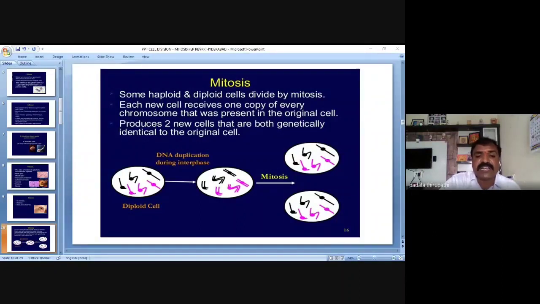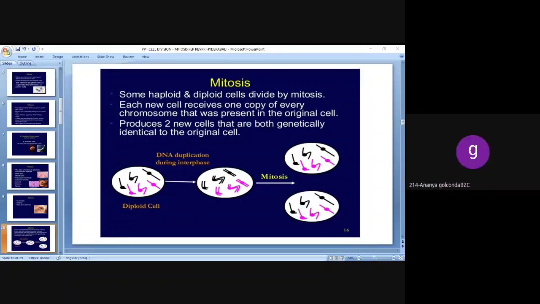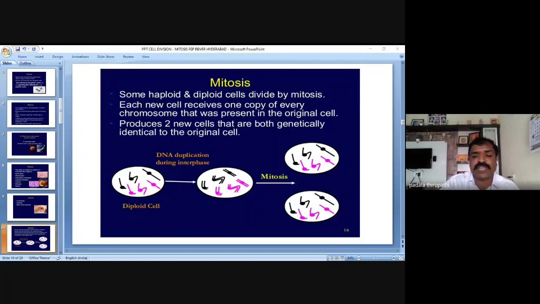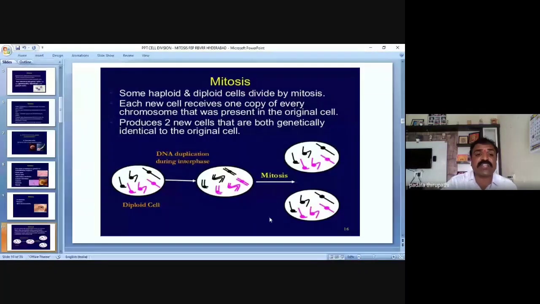They are genetically and morphologically identical. The diploid cell contains 24 chromosomes. After completion of mitosis, the two daughter cells also have an equal number of chromosomes. Each cell has 24, so we can call mitosis equational division.